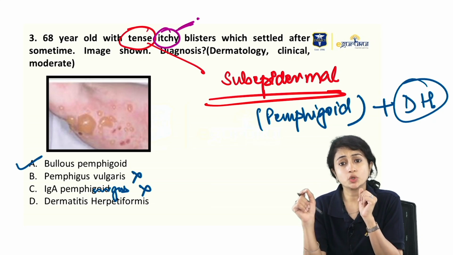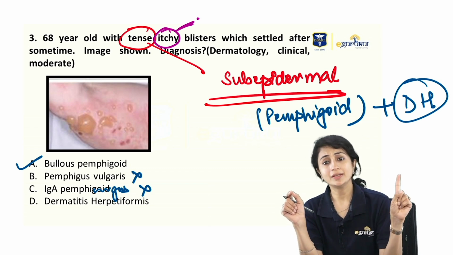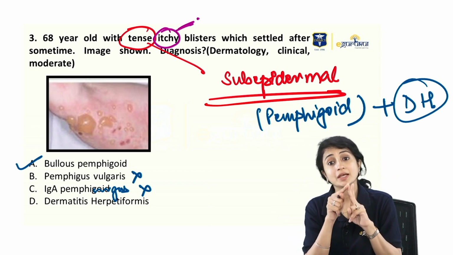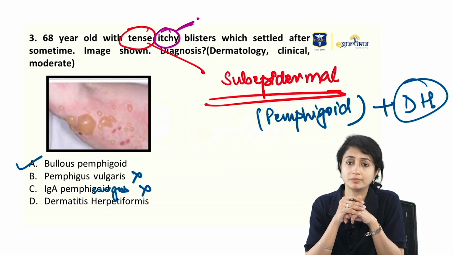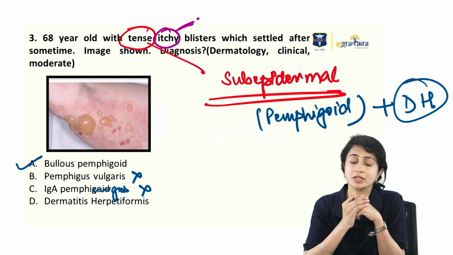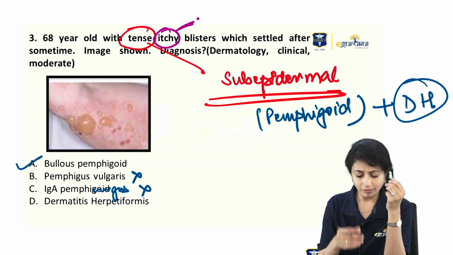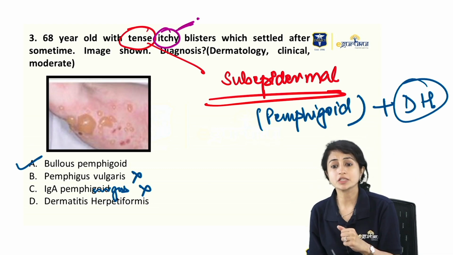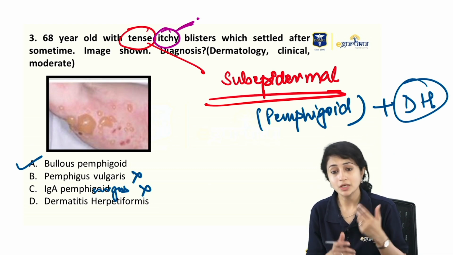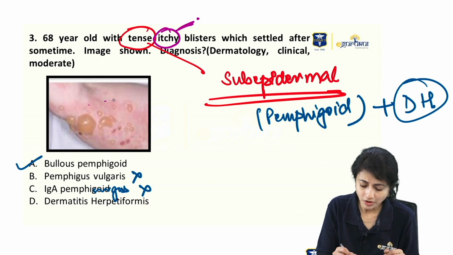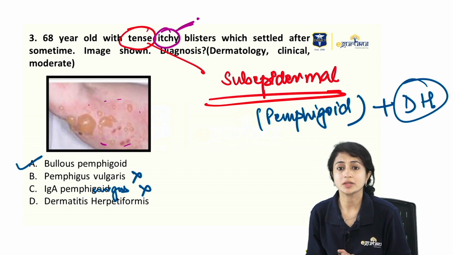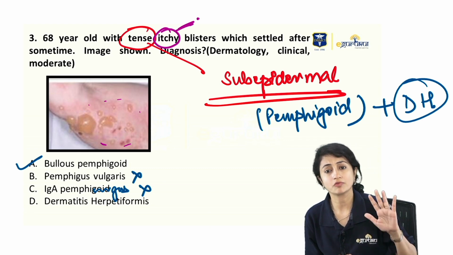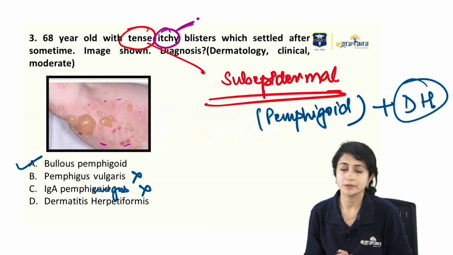So, usually when they talk about bullous pemphigoid, one, they give you tense blisters, and second, they tell you that there is an itchy erythematous or urticarial base, which again points out that yes, we are talking about bullous pemphigoid. So, again, no confusion. Look at the image. Don't look at the image. The question is self-explanatory, but if you look at the image, you see these tense blisters and then you see these urticarial erythematous lesions surrounding these tense blisters, which is suggestive of bullous pemphigoid.